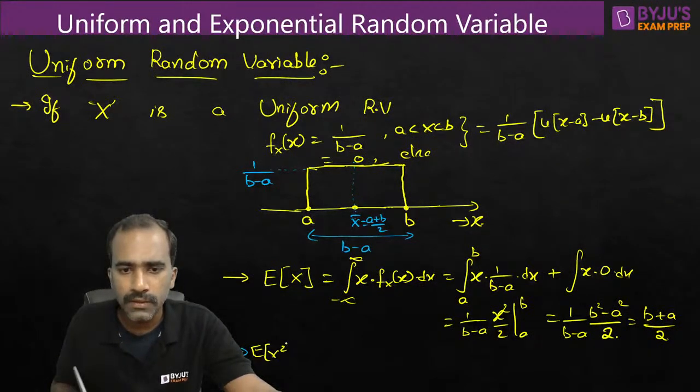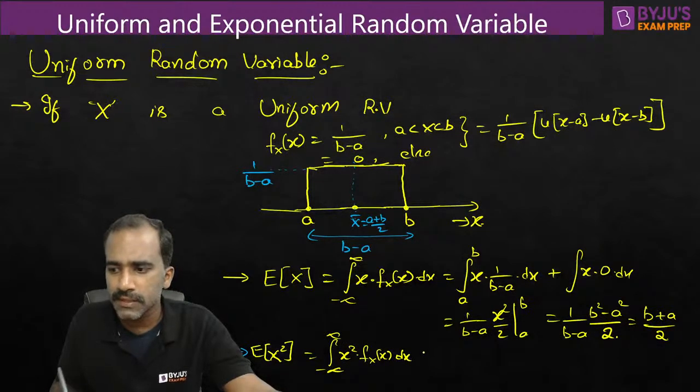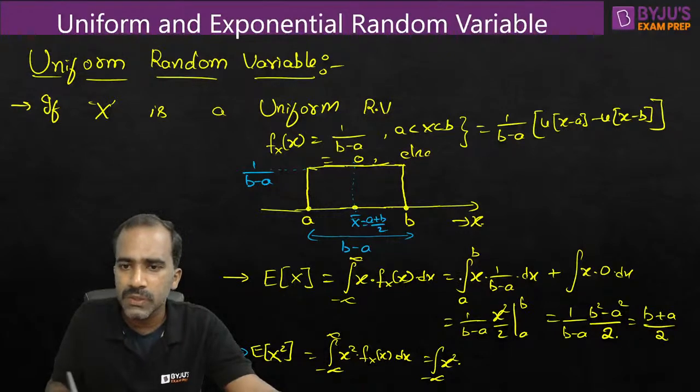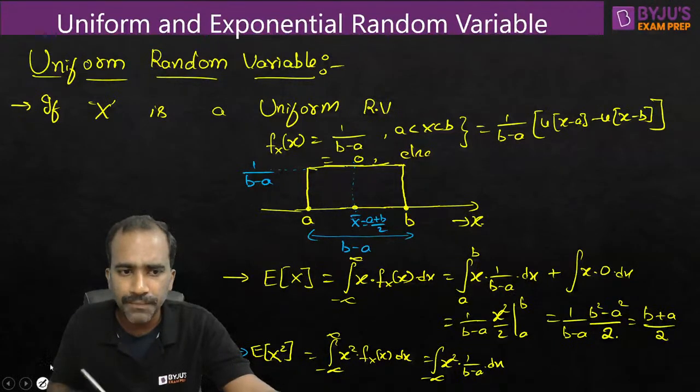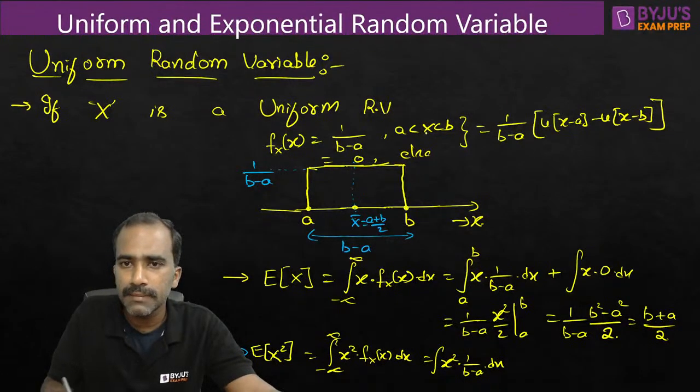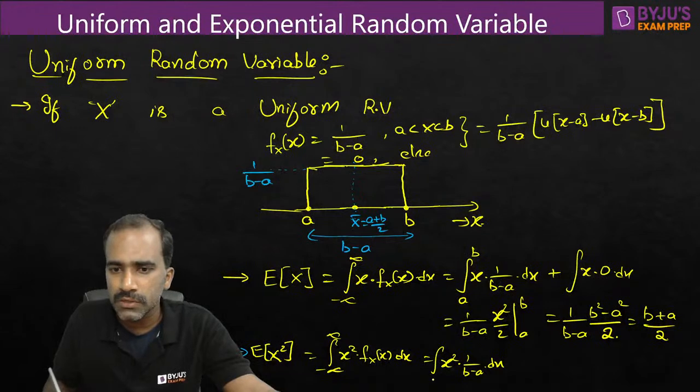Expectation of x square. Observe carefully. Integration from minus infinity to plus infinity, x square into fx of x dx. Simple basic. Now what is the equation of the PDF? It is 1 by b minus a. That equation is valid only in the limits from a to b. So substitute the limits a to b, and in the remaining limits, this function value is 0.